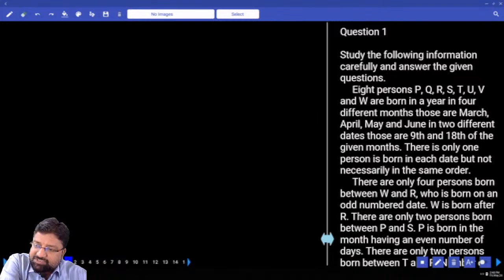8 persons P, Q, R, S, T, U, V and W are born in 4 different months. Those are March, April, May and June, on 2 different dates.